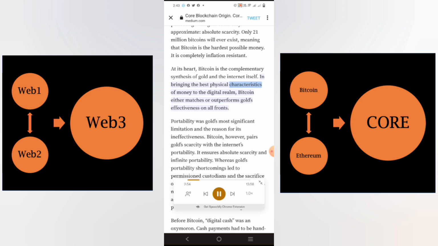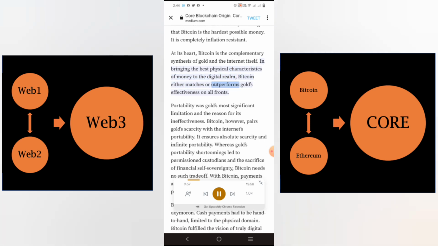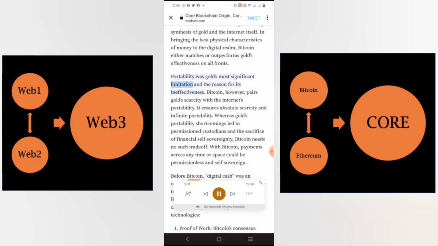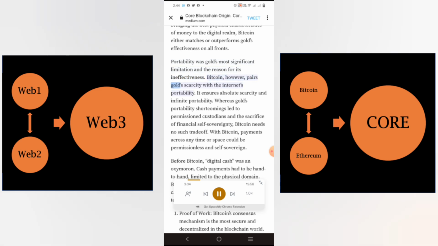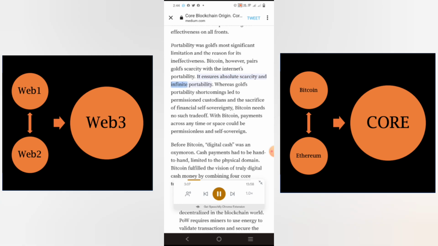In bringing the best physical characteristics of money to the digital realm, Bitcoin either matches or outperforms gold's effectiveness on all fronts. Portability was gold's most significant limitation and the reason for its ineffectiveness. Bitcoin, however, pairs gold's scarcity with the internet's portability. It ensures absolute scarcity and infinite portability.